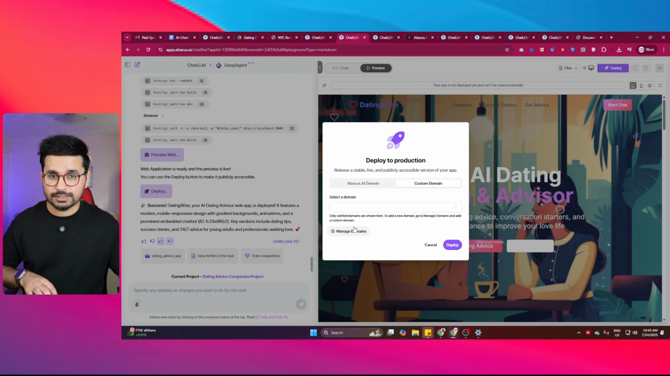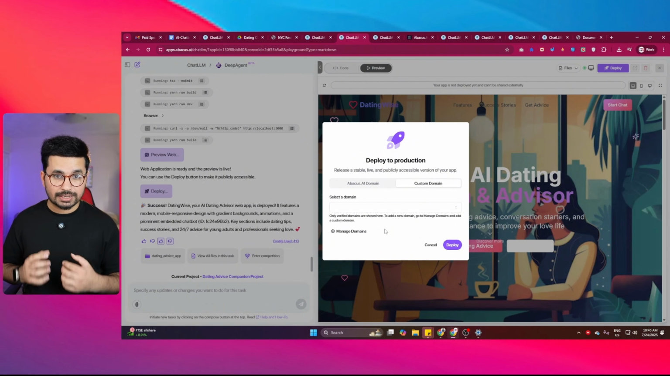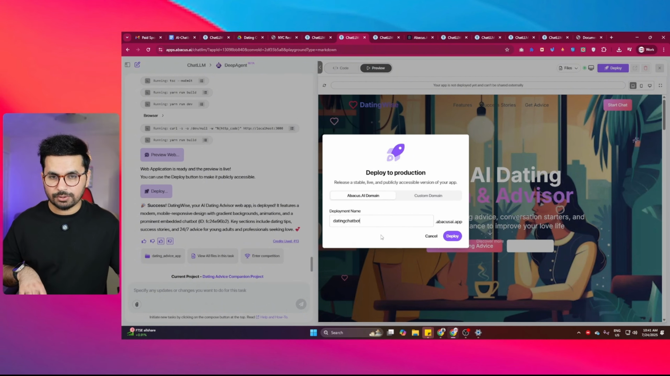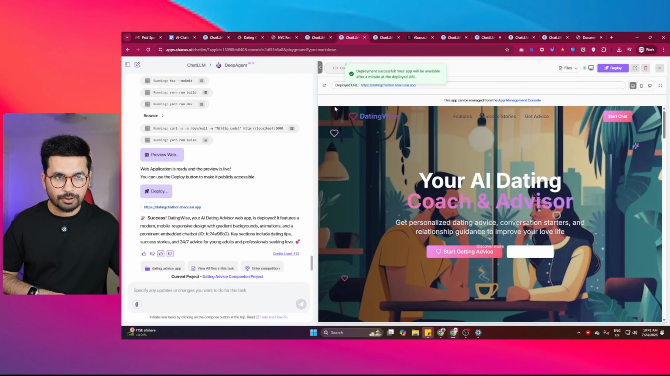You can also provide your own custom domain as well. So if you have purchased a domain separately, you can connect that domain as well. So that means your app idea will be live in literally minutes with your own custom domain. For now, we can just deploy it on this subdomain. I can simply click on this deploy button, and now it has deployed our project, and this is the URL that it has provided us.